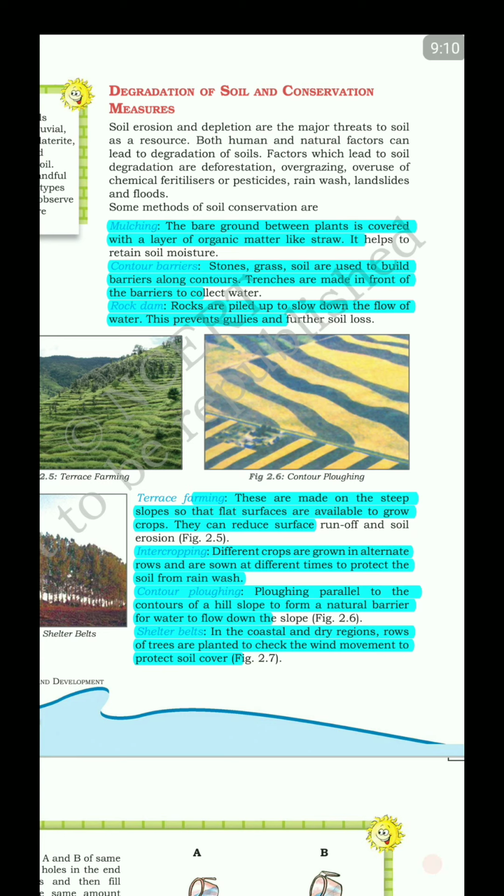So we discussed mulching, we discussed contour barriers, right? We understand contour barriers either can be stones, which is the dead barrier, or it can be a live contour barrier. For example, grass works very well to hold the soil, right? Then rock dams to prevent gullification. That is, the rocks are piled up to slow down the flow of the water. This prevents gullies and further soil loss. Terrace farming is well known.